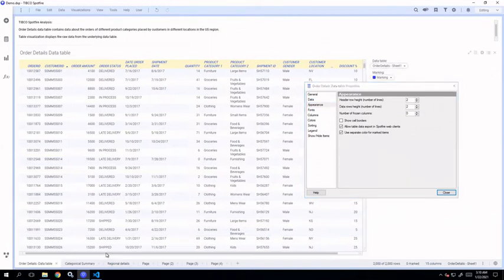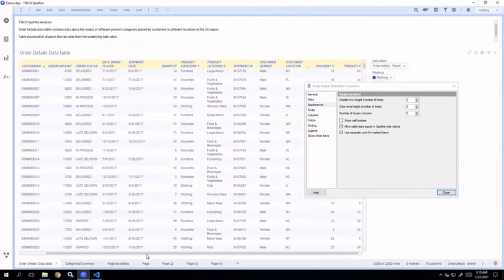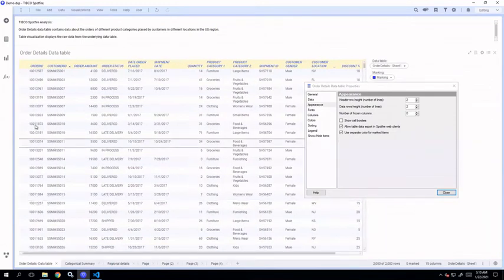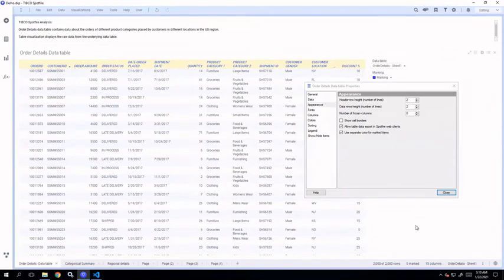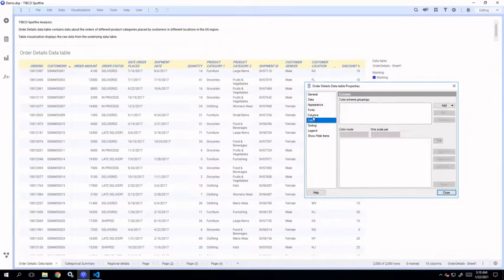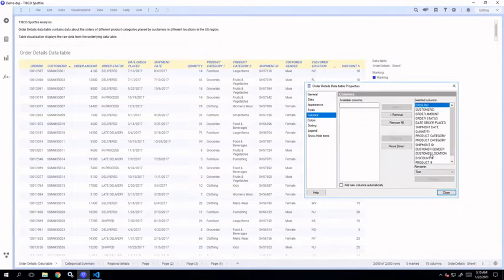The first two columns are hidden along when we are scrolling towards the right. So if you want to freeze those columns for reference, what we can do, just change the number of frozen columns. Okay, then you can show cell borders and different number of settings. You can apply coloring, change the columns that you want to display in the data table, etc.